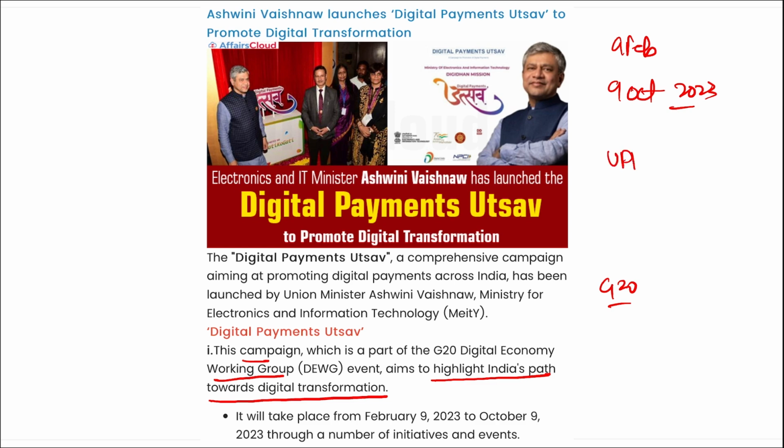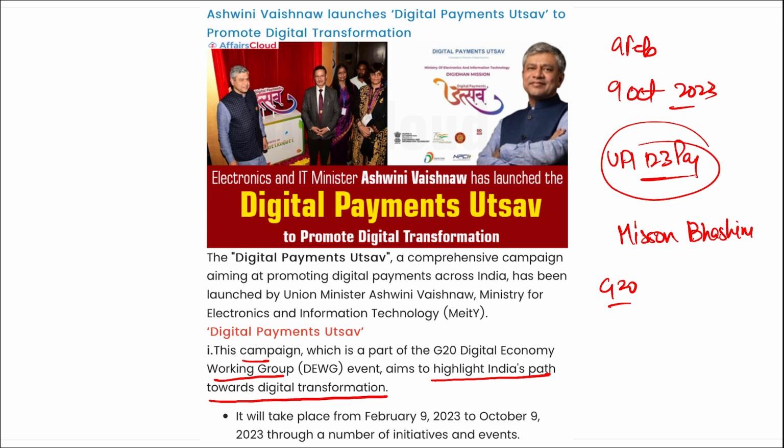Now, UPI 123 Pay is now accessible in more than 20 regional languages through a collaboration between UPI and the National Language Translation Mission, that is Mission Bhashini. What is this Mission Bhashini? It is a national level translation mission so that one language can be translated into another. Alright, so coming back, remember Digital Payment Utsav, it was launched by whom?